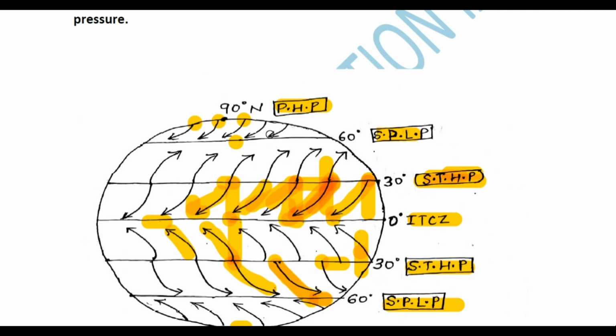So actually there are 7 pressure belts on the earth. You can count them all. There are 7 pressure belts, and 1, 2, 3 and 4: 4 pressure belts are dynamically induced.